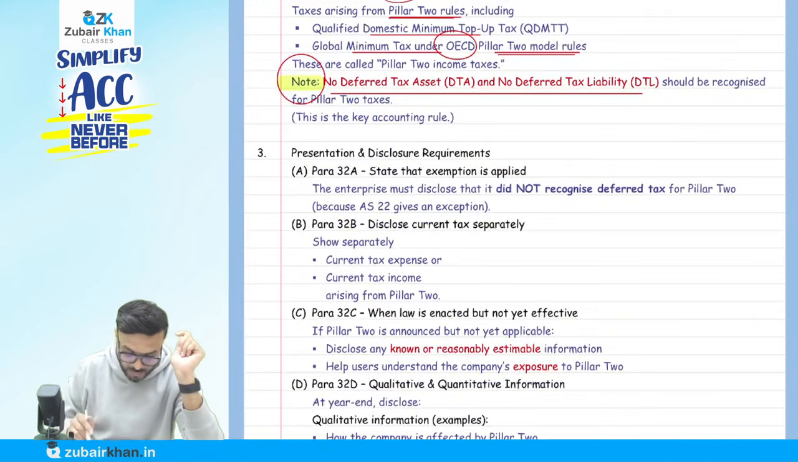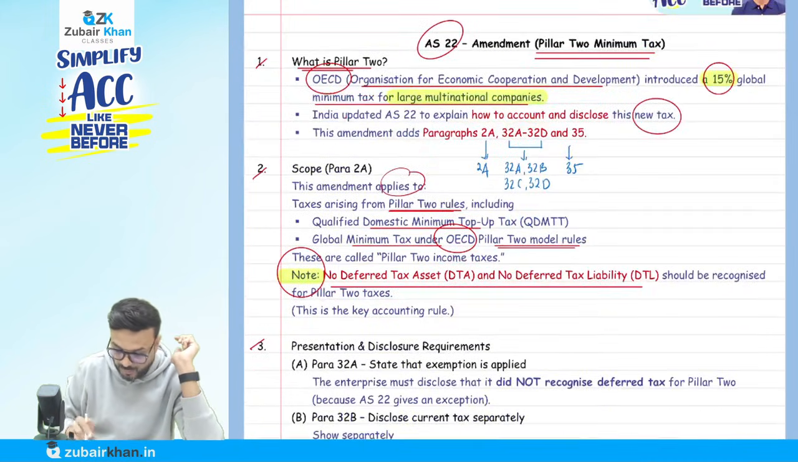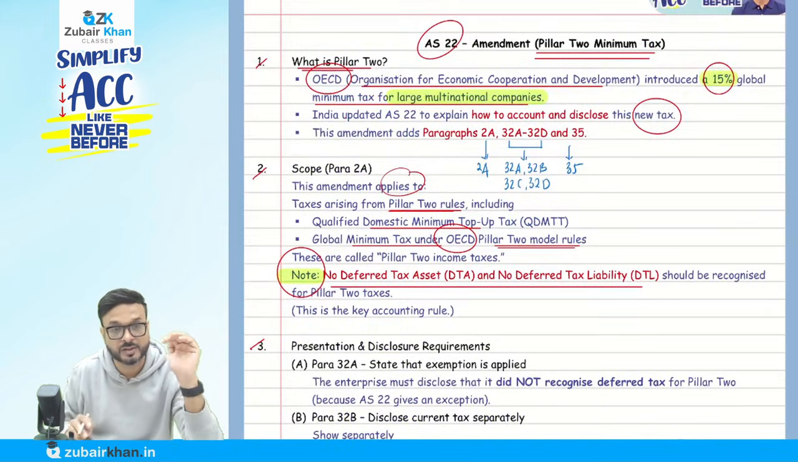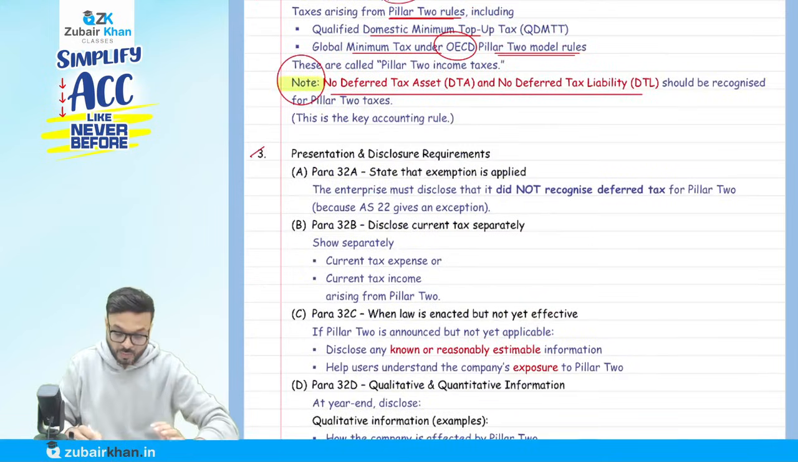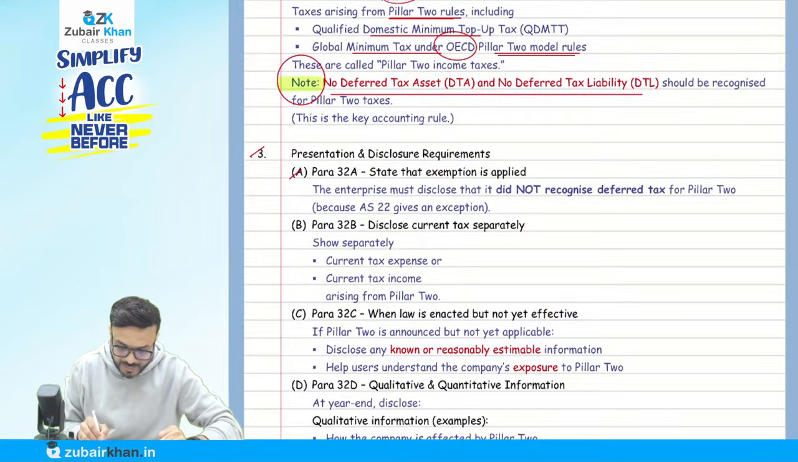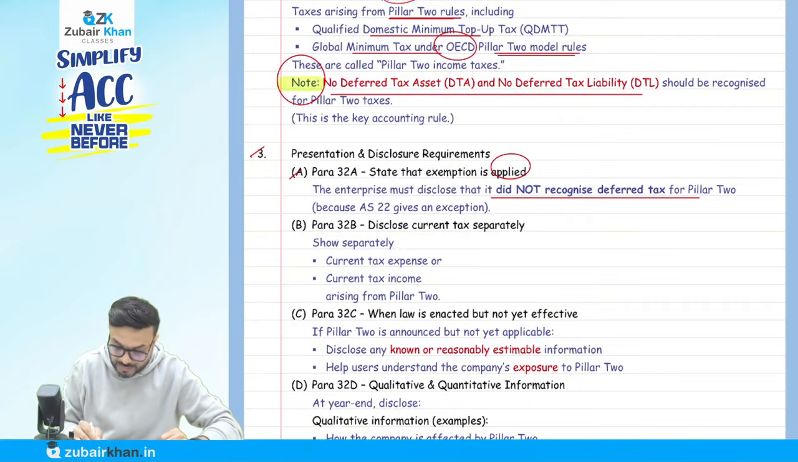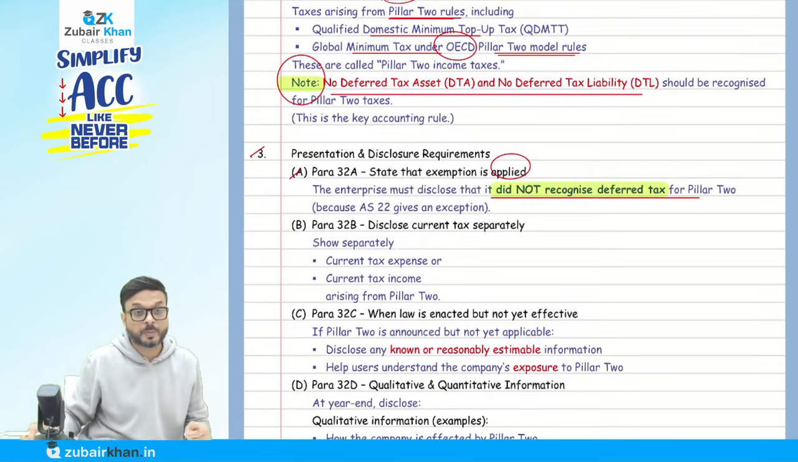Okay. Let's talk about the presentation and disclosure. Paras 32A, B, C, D talk about the presentation. So 32A says that now, that the exemption is applied, the enterprise must disclose that it did not recognize the deferred tax on Pillar 2 taxes only.